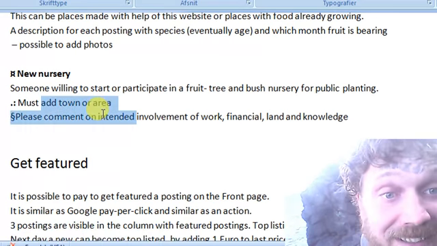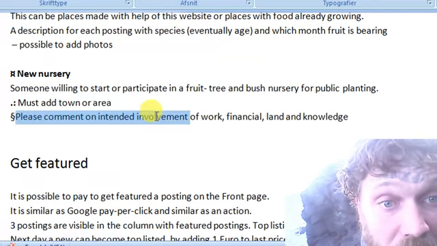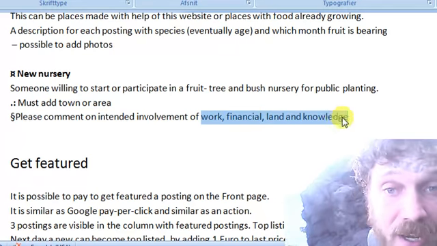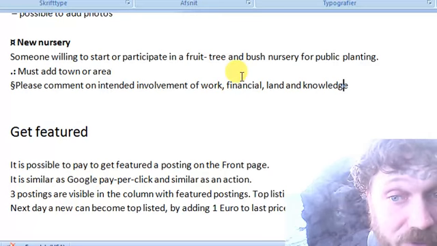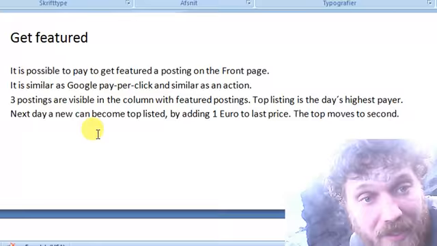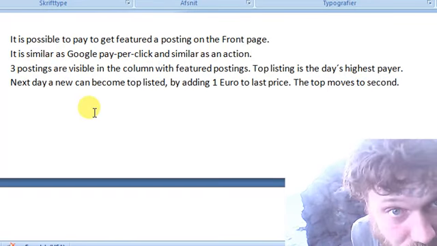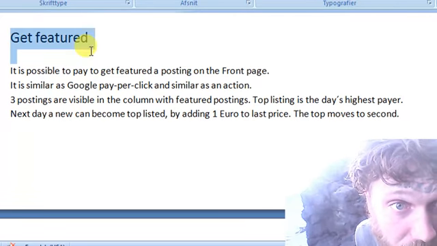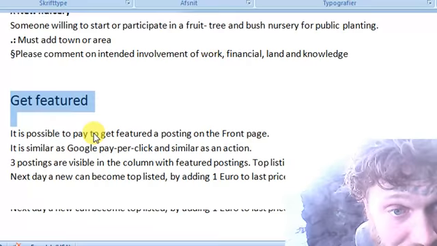So must add town or area. Please comment on intended involvement of work, financial, land and knowledge about nurturing, sure. So that was the categories. Okay, now I just have a detail about getting featured about the posting we make.